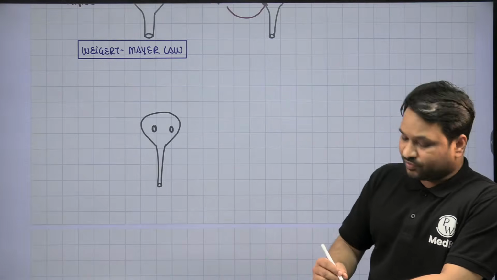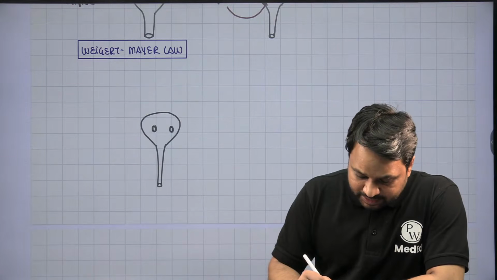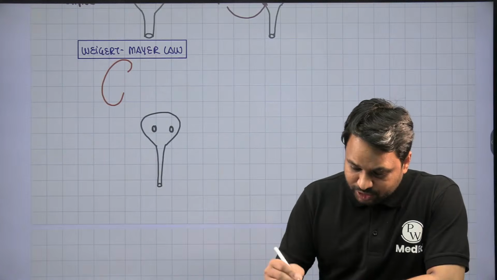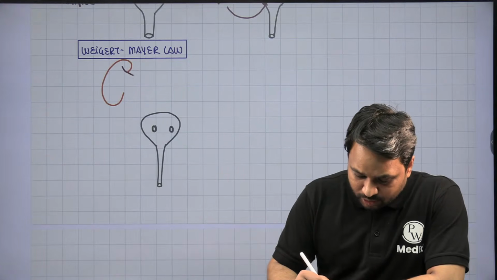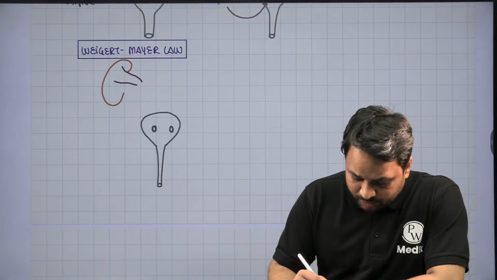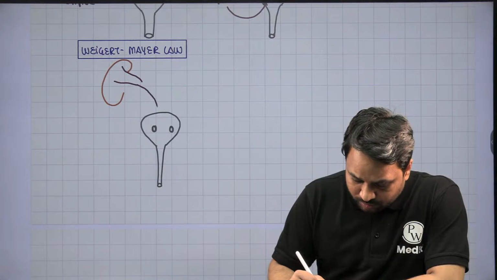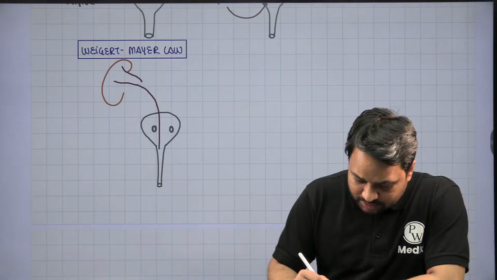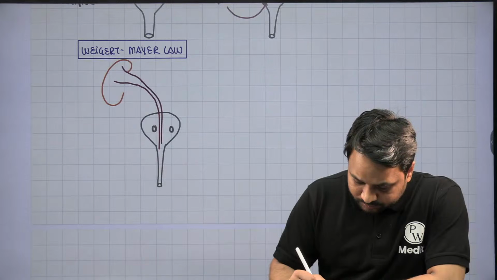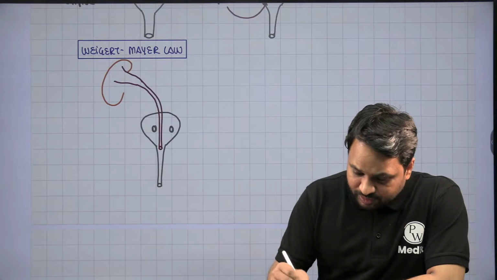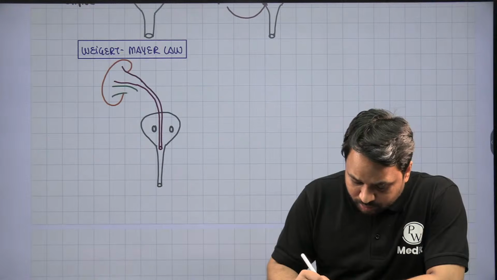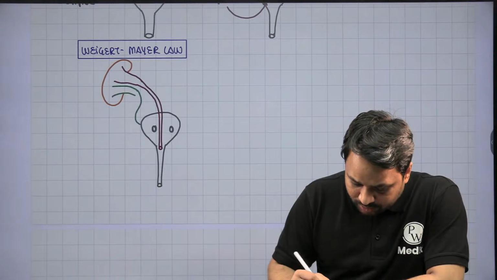These are the normal ureteric orifices. Now let's say this is the kidney where you have anomaly of complete duplication. The ureter that comes from the upper pole is going to be more medial and more distal in opening. The ureter that arises from the lower pole is going to be more lateral and more proximal in opening.